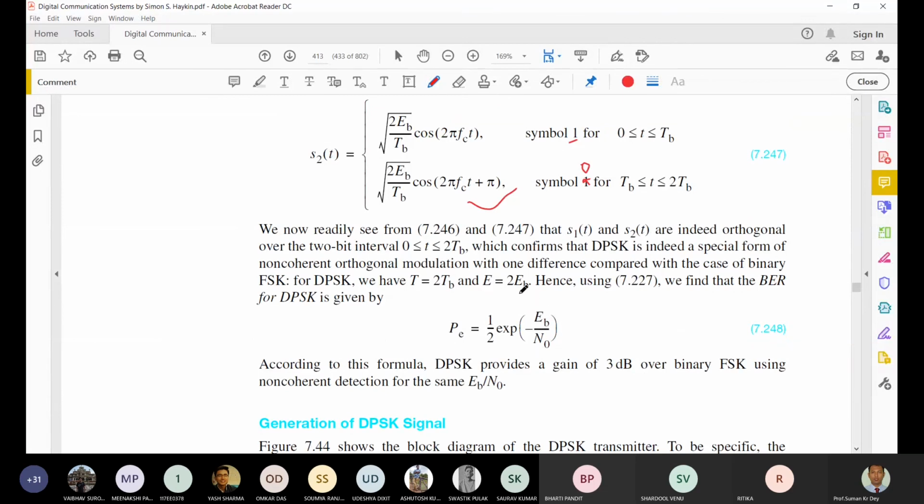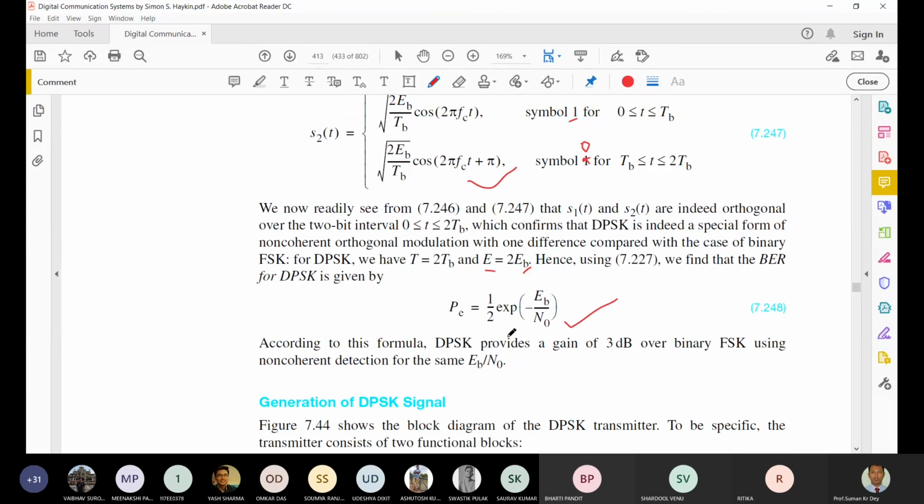In the case where 2 bits are sent, we are considering a 2 bit duration, so E will be equal to 2 EB. So now we can calculate the BER for the DPSK signal, that is P E, equal to 1 by 2 exponential of minus EB by N naught. Okay, so this is the probability of error for the DPSK.